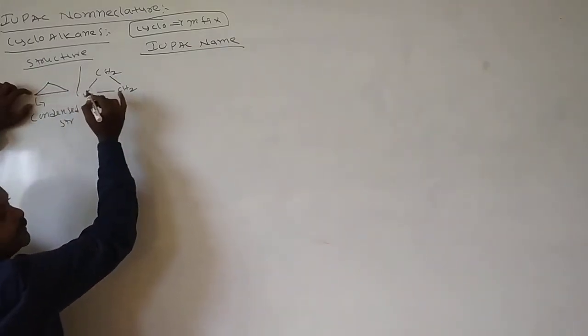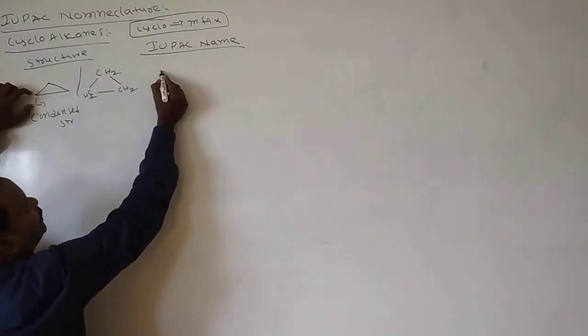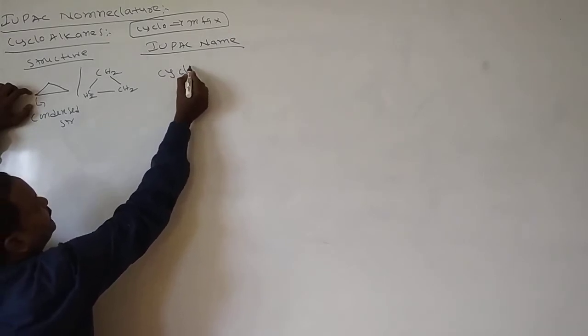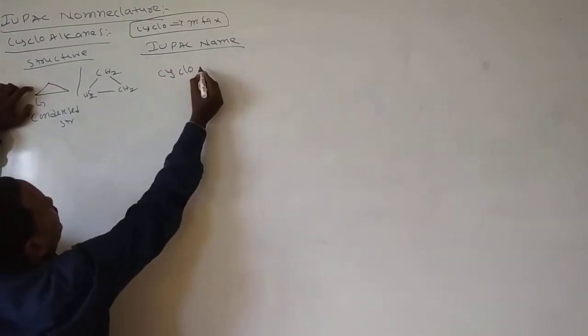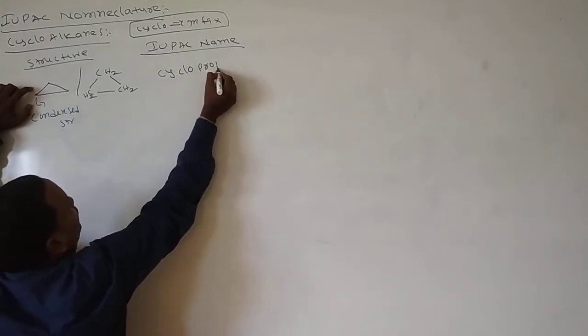I wrote a triangle now; this triangle is the condensed structure. What is the IUPAC name of this molecule? How many carbons are there? 3 carbon atoms, all present in a cyclic manner. So you mention cyclo. 3 carbons are present.